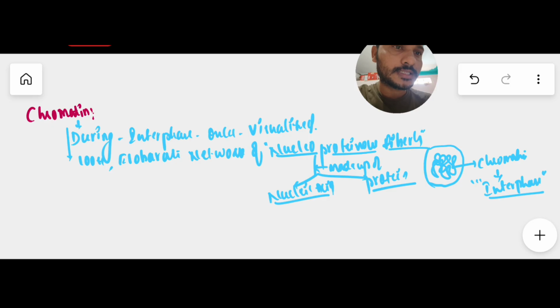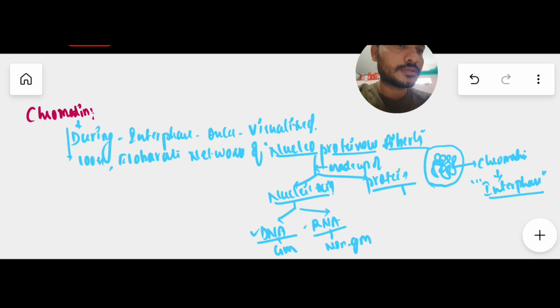So here the main nucleic acid acts as the genetic material, that is DNA. So DNA is the main genome or genetic material of this chromatin. And one more nucleic acid is present, but it acts as a non-genetic material, that is RNA. In a virus, either of the nucleic acids is present, either DNA or RNA. But in chromatin, both DNA and RNA are present, in which DNA acts as the genetic material and RNA acts as a non-genetic material. Very important. And both nucleic acids are present in chromatin.